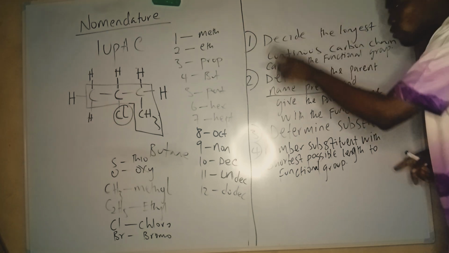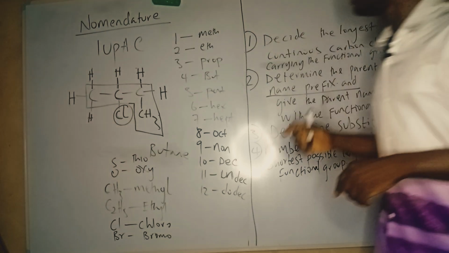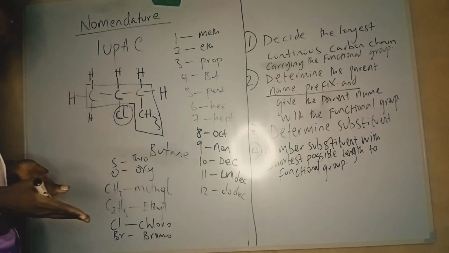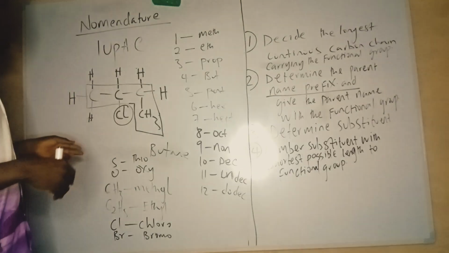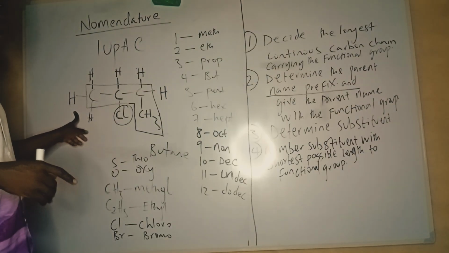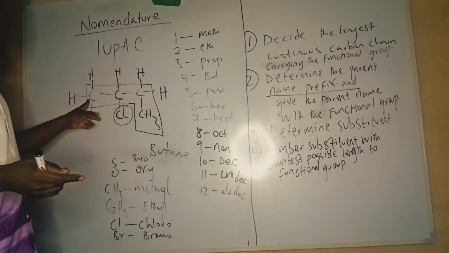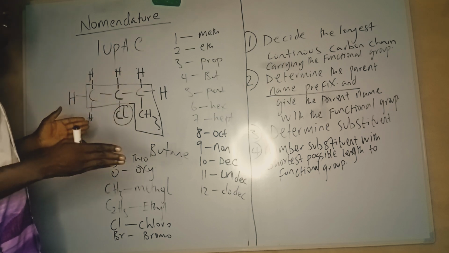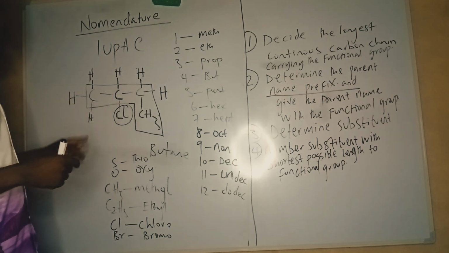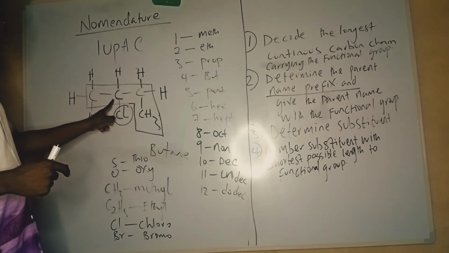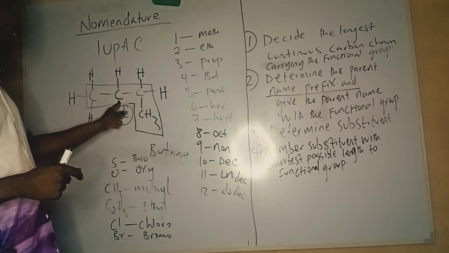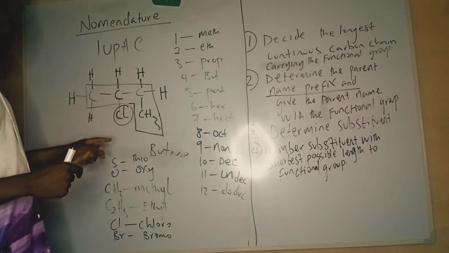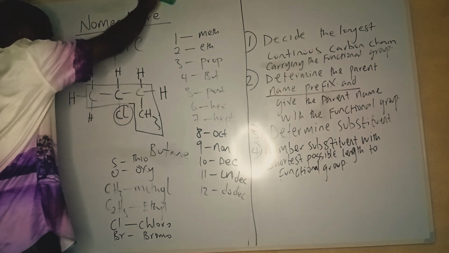But once more, let's just number the substituents like this. The substituent here is chlorine, and there is no functional group in this compound. So we have to take the shortest possible length from either side. If I come from here, chlorine is 1, 2. If I come from the other side, chlorine is 1, 2, 3. So which one is shorter? We take from the left because it is shorter.